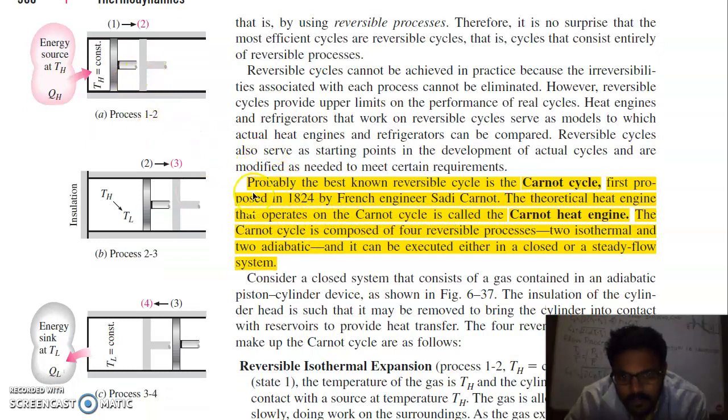So, the Carnot cycle, probably the best known reversible cycle, was first proposed by the French engineer Sadi Carnot. The theoretical heat engine that operates on the Carnot cycle is called the Carnot heat engine. The Carnot cycle is composed of 4 reversible processes: 2 are isothermal and 2 are adiabatic.